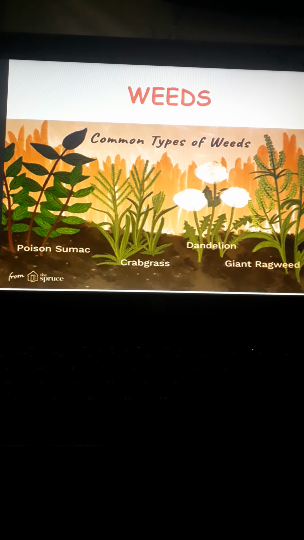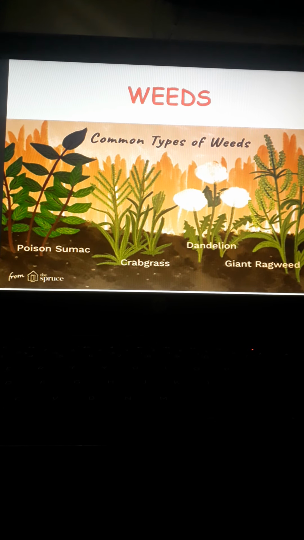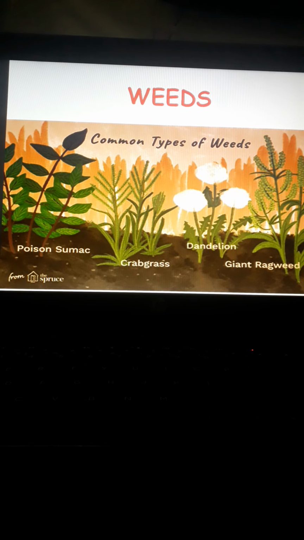You can see them in the garden, in your lawns and farms also, and they grow very fast and compete for water, light, nutrients and space with the main plants, right? Examples of weeds may be poppy plant, crabgrass, datura, cannabis. These are a few examples of weeds.